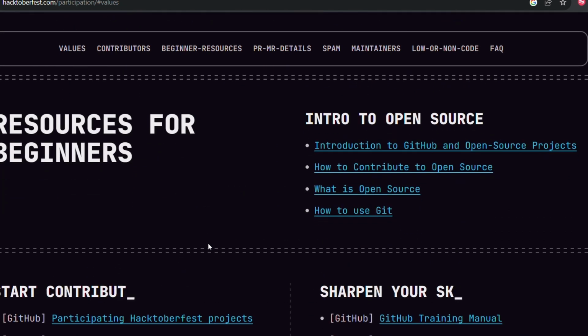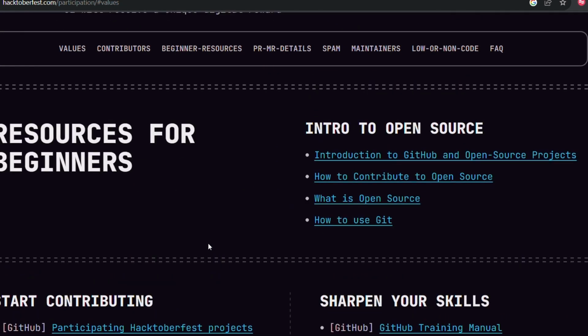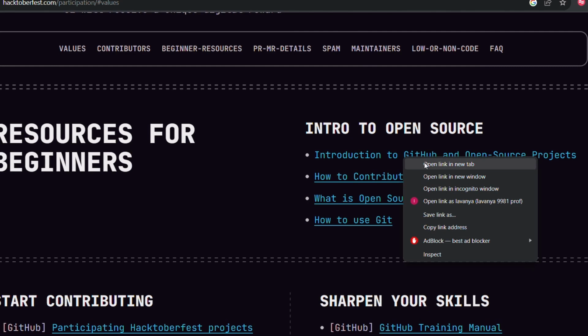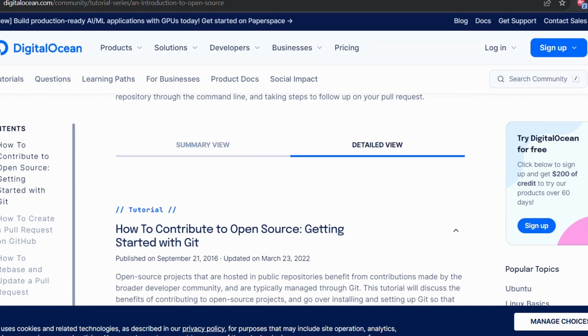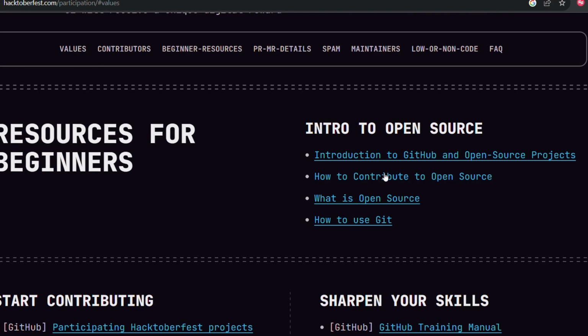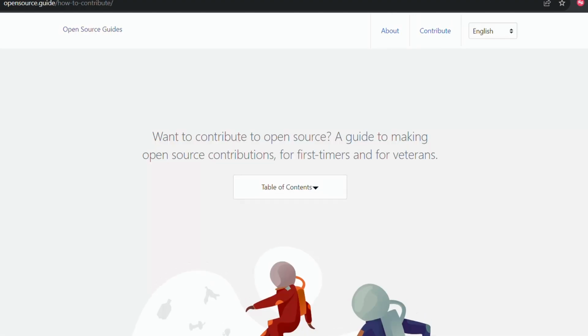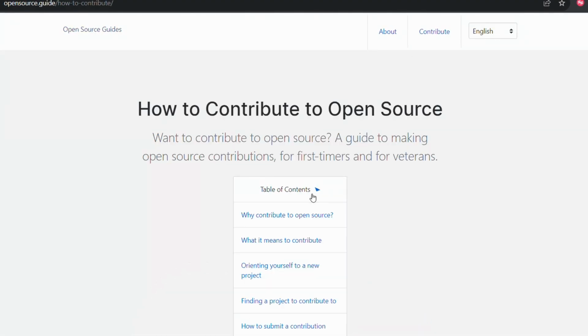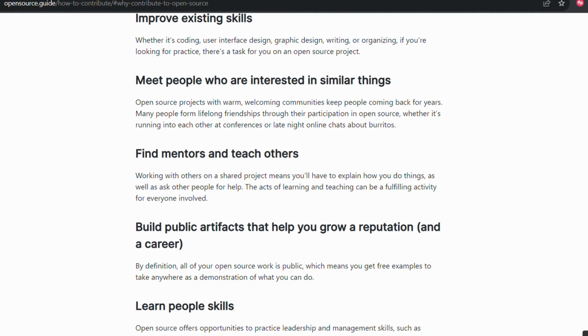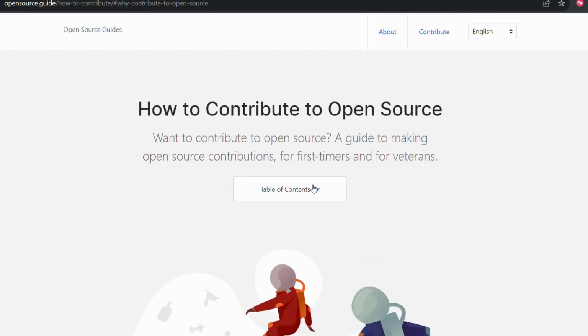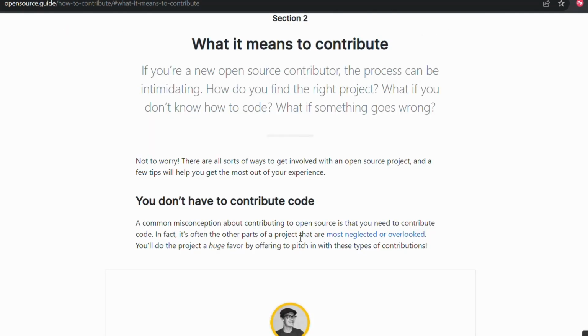So here are the resources to begin. You can go and click here and check what information is available. This is a blog related to DigitalOcean. You can go and learn how to contribute. Okay, table of contents, you can go through it. If you want to go to the top, you can go to the top.